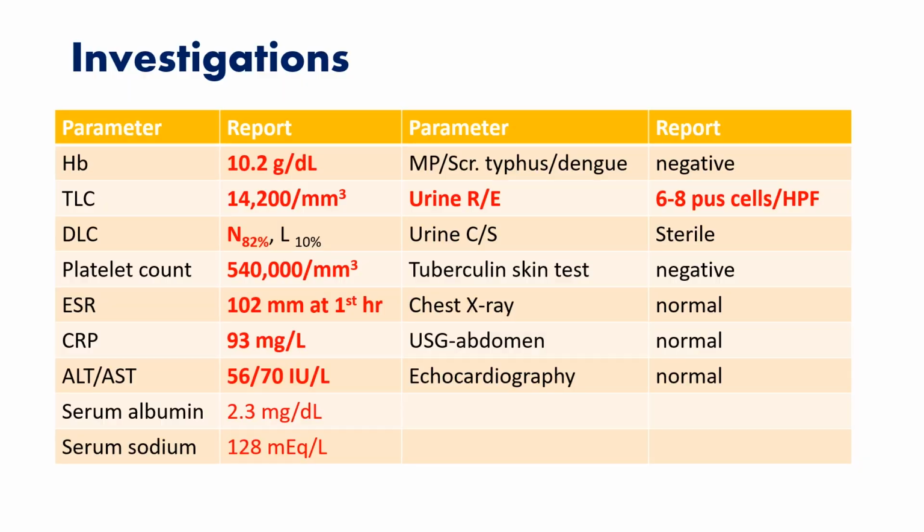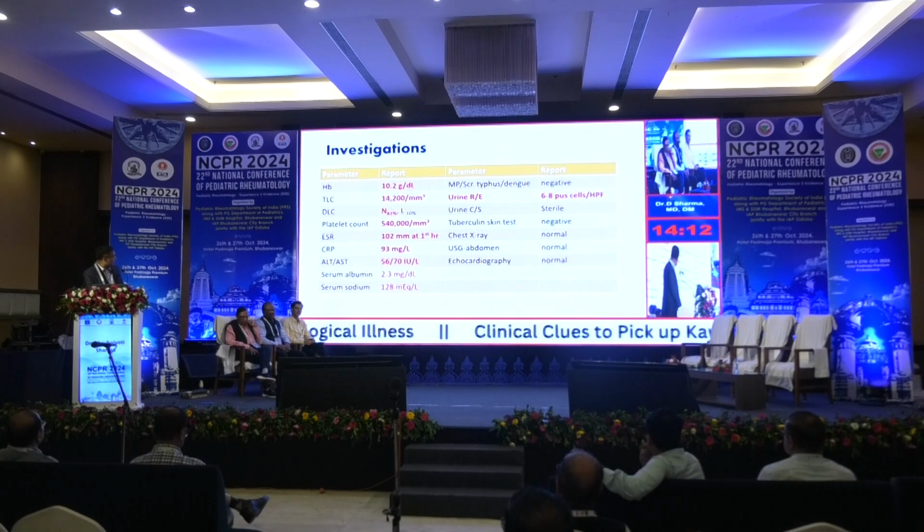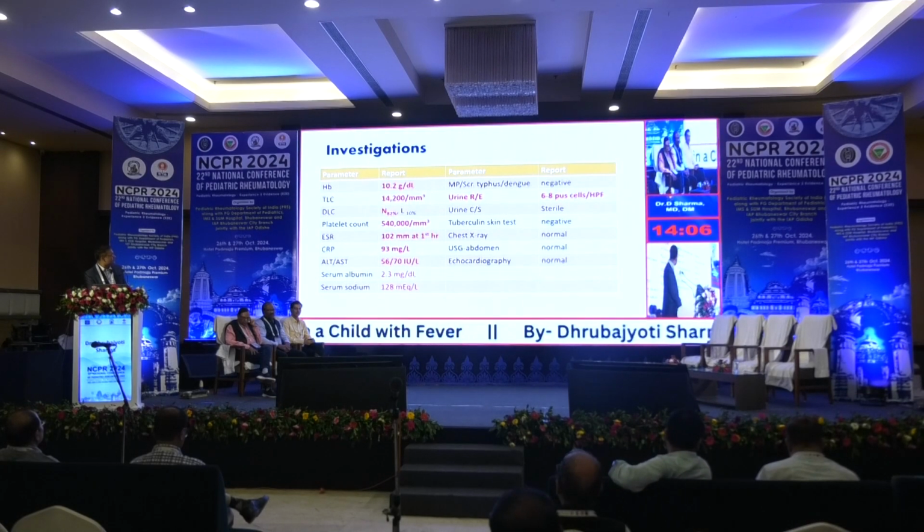In this index child, what we got: there was mild anemia, tachycardia, polymorphonuclear leukocytosis, and thrombocytosis. ESR was in three digits, 102, and CRP was 93. AST and ALT were mildly elevated, serum albumin was low, sodium was low, and urine routine examination revealed 6 to 8 pus cells per high power field.